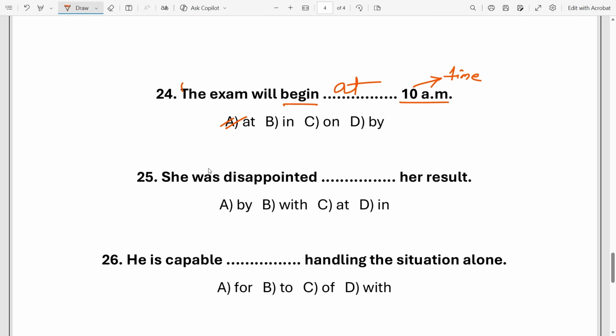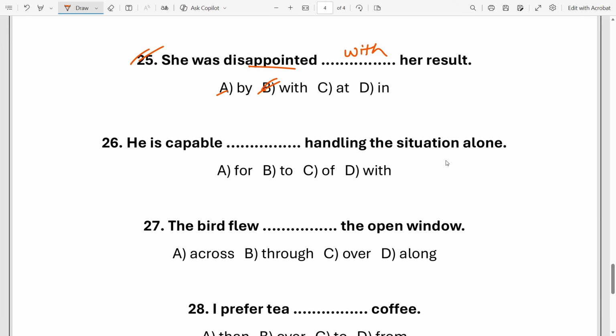Okay. Next, this is 25th. She was disappointed dash her result. Disappointed with. Okay, with. So option B, with, is the right answer. Okay. Next, he is capable dash handling the situation alone. So look, the word capable takes the preposition of. So option C, of is the right answer. He is capable of handling the situation alone.